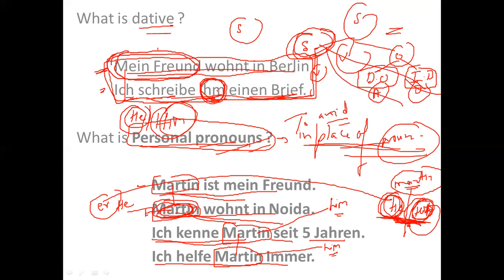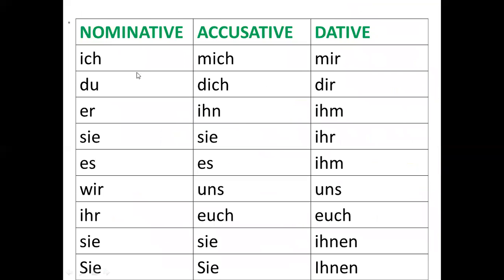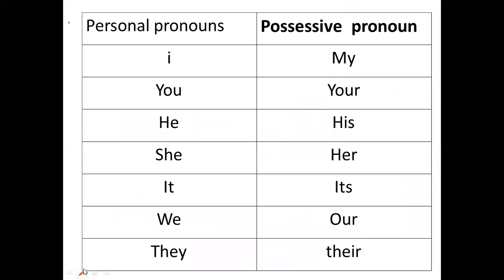But I have used him, right? To make it more beautiful. Similarly, we do it in German also, like we use personal pronouns whenever we need to avoid the repetition of any noun, right? So before we proceed further, please do not get confused between personal pronoun and possessive pronoun.